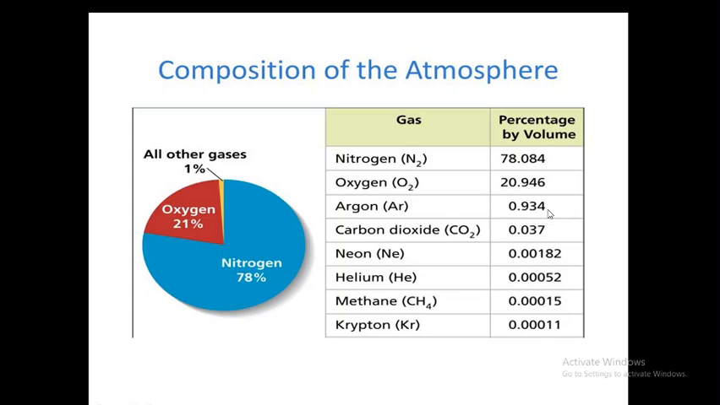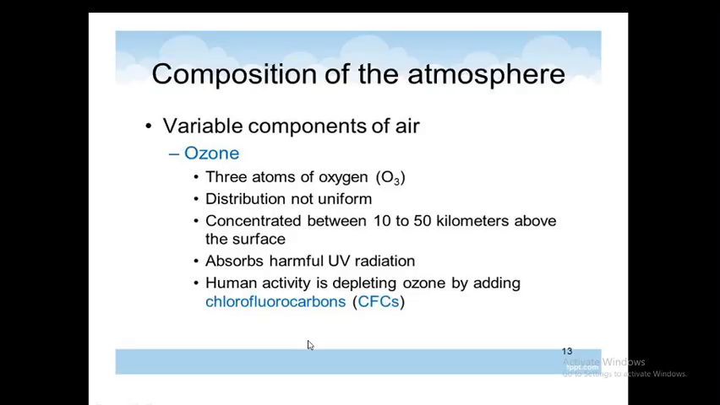Carbon dioxide 0.037% by volume, neon 0.00182% by volume, helium 0.00052% by volume, methane 0.00015% by volume, krypton 0.00011% by volume. So overall, oxygen 21%, nitrogen 78%.